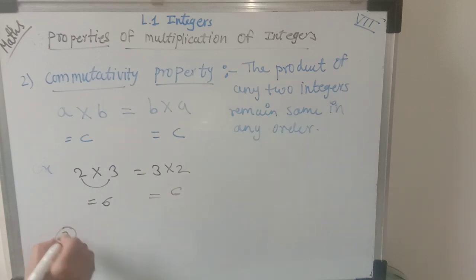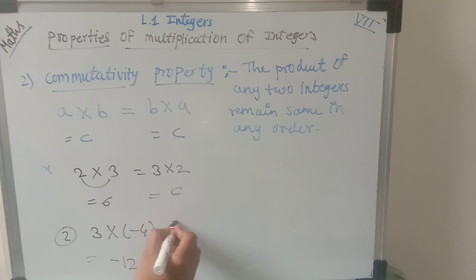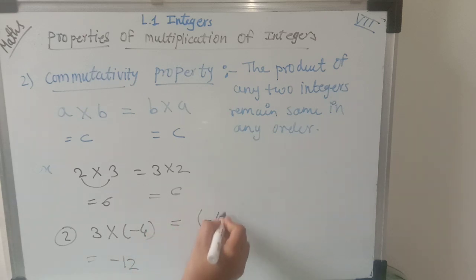Let's take one positive and one negative integer. Here I'll take the second example. So 3 multiplied by minus 4. We have learned if one positive and one negative integer is there, the product of both integers will be negative. So 3 by 4 is equal to 12 and we get a negative integer. So now we got minus 12. Let's change their places. First I'll take minus 4 and then multiply by 3. Again 4 3s are 12 and put the minus sign. So here we have seen after changing their places also we got the same answer, and that property is commutativity property. Now let's see the third property.